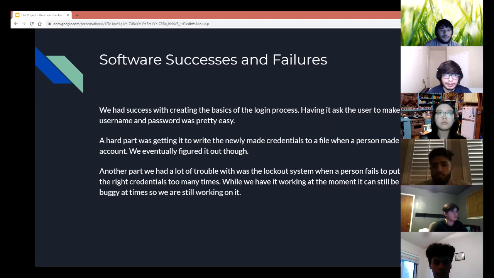We had success with creating the basics of the login process. Having it ask the user to make a username and password was simple. The harder part was getting the information and saving it onto a file while also encrypting it. Another part that we also had trouble with was implementing the lockout system, and we are still working on it. It occasionally works, but also is buggy at times.